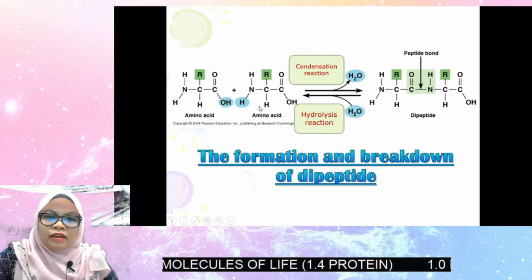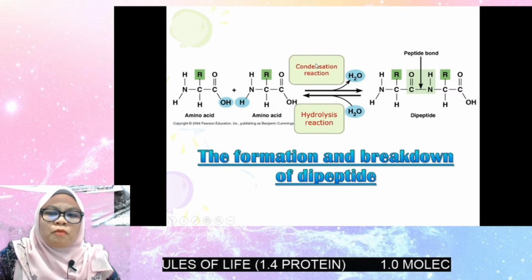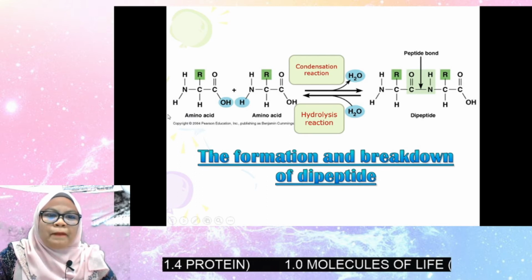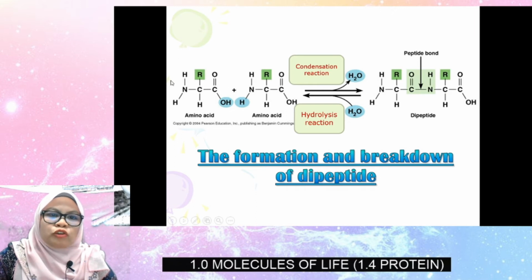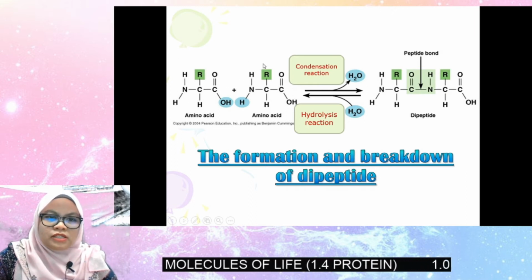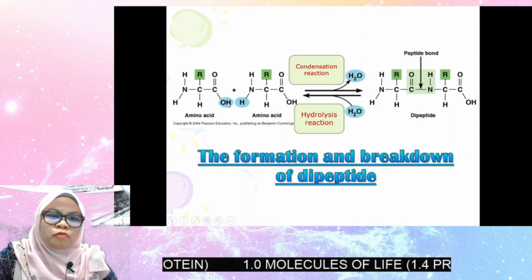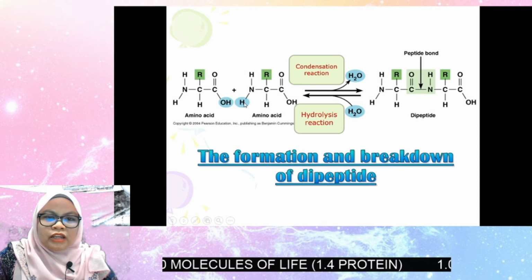So this is the basic formula to show the formation of dipeptide and the breakdown of dipeptide. I repeat: the formation of a dipeptide involves two molecules of amino acid, and the process is condensation, removing a water molecule. The carboxyl group loses the hydroxyl, and the amino group loses the hydrogen atom.